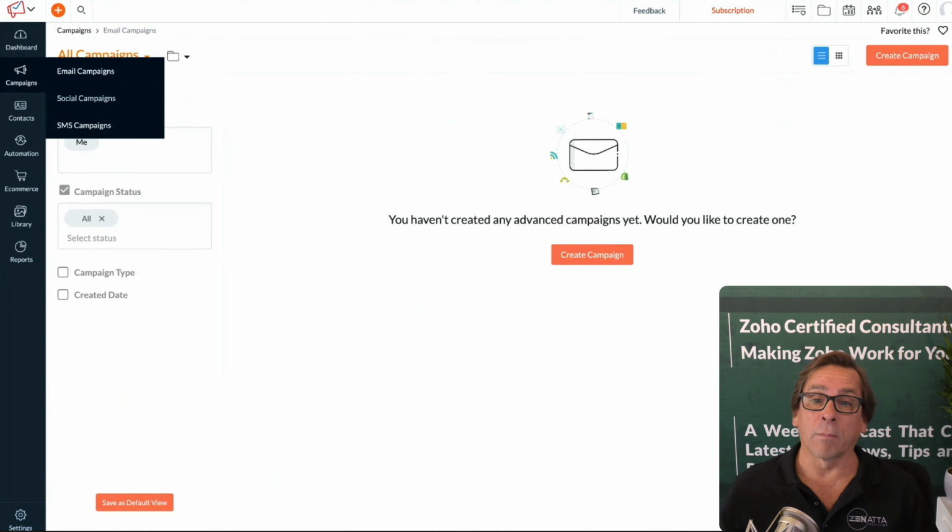If you want to have a campaign around Facebook, you can do that here. If you want to have a campaign where they're getting text messages, you can do that here. You actually can have combination campaigns through workflows. Tyler can talk about that in a little bit as well.